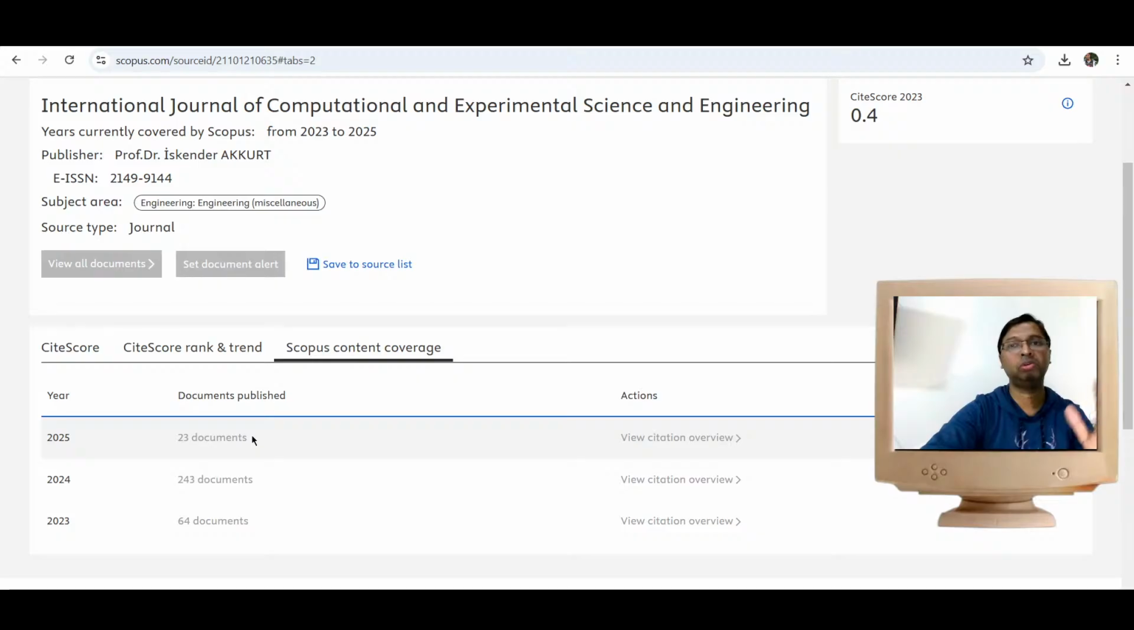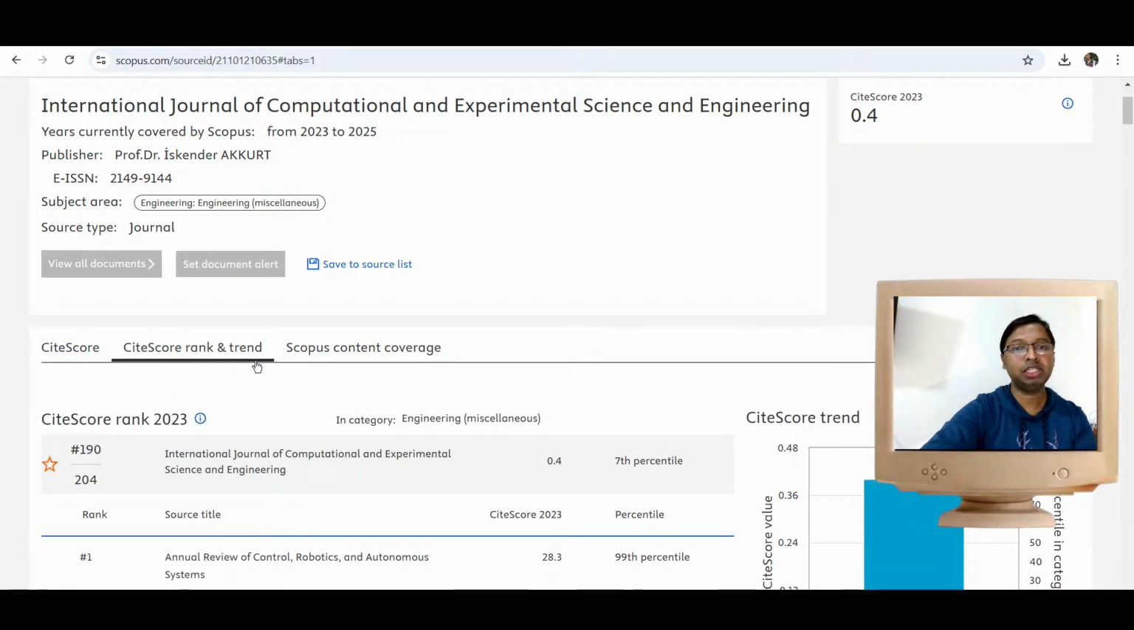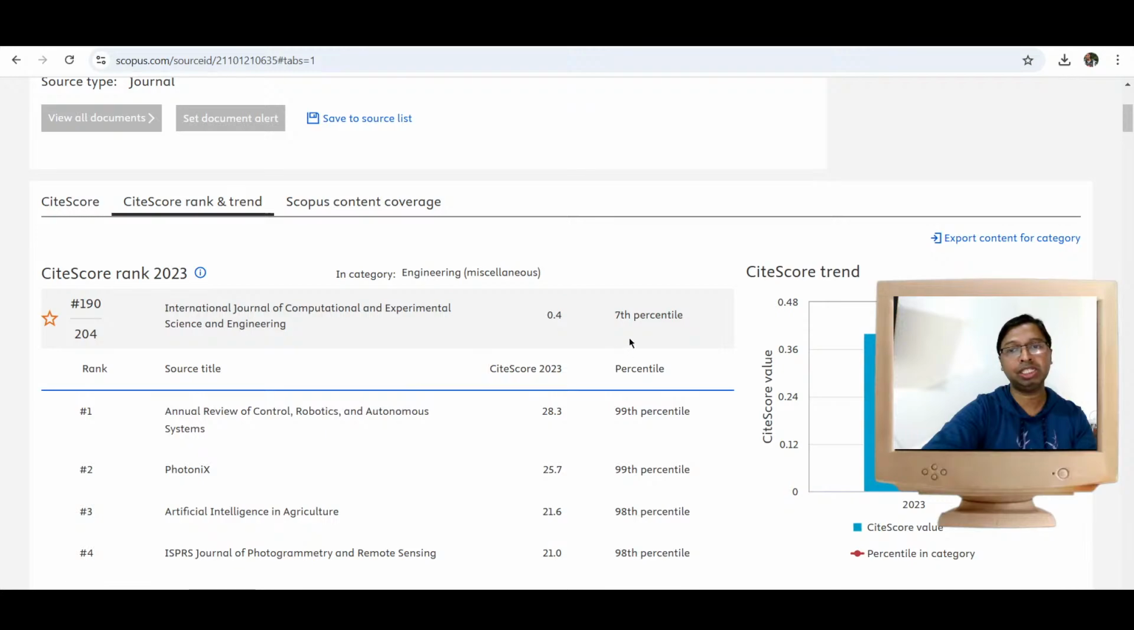Okay, so I also have a concern about this particular journal. In the CiteScore rank and trend, it comes under the 7th percentile. Since it comes under 0 to 25, it comes under the Q4 quartile. Of course, we do not have the SCImago Journal Rank website to cross-check the information, but it comes under Q4.